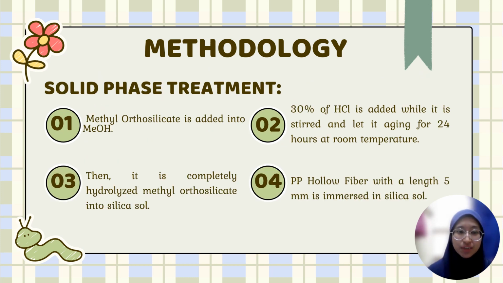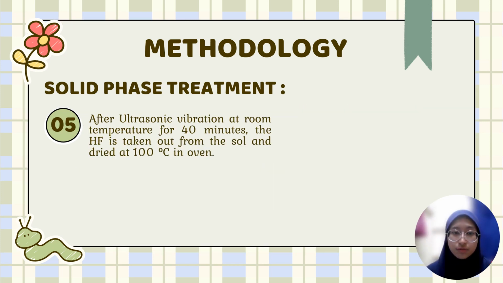For solid phase treatment, methyl orthosilicate is added into methanol, and then 30% HCl is added while it is stirred, and it is left to age for 24 hours at room temperature. Then the methyl orthosilicate is completely hydrolyzed into silica sol, and PP hollow fiber with a length of 5 mm is immersed in the silica sol. The last step of solid phase treatment: after ultrasonic vibration at room temperature for 40 minutes, the HF is taken out from the sol and dried at 100 degrees Celsius in an oven.